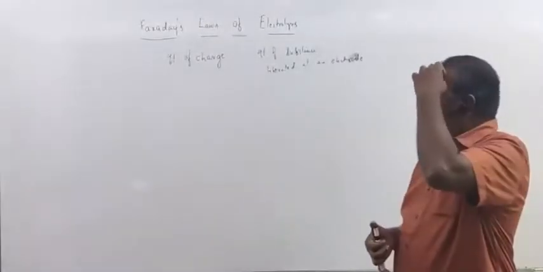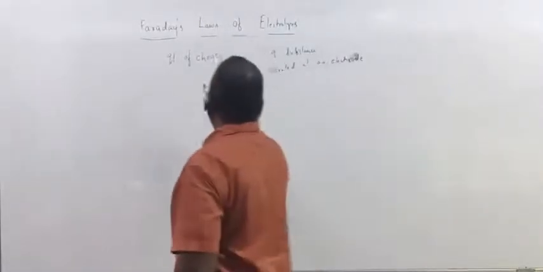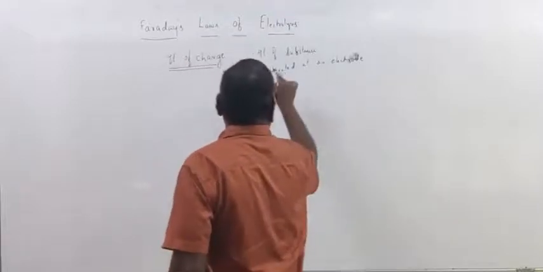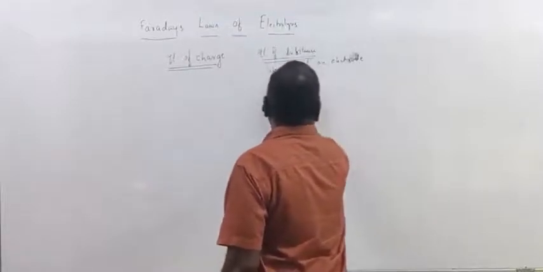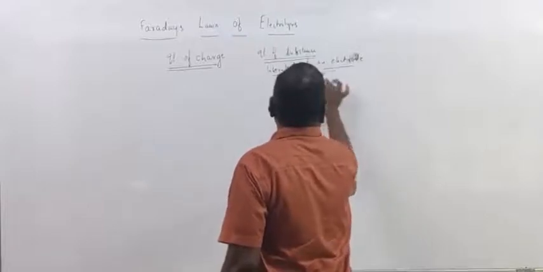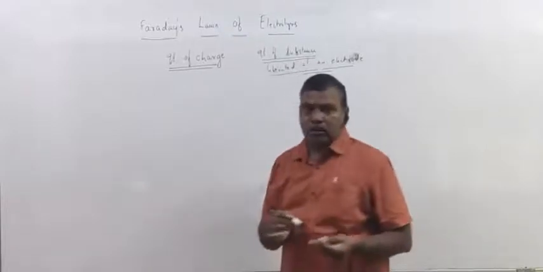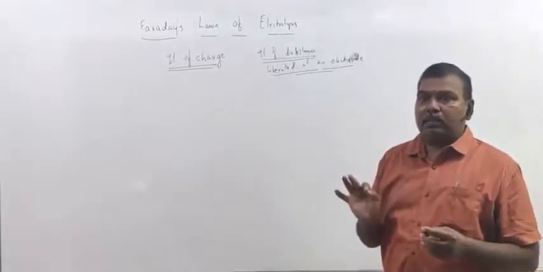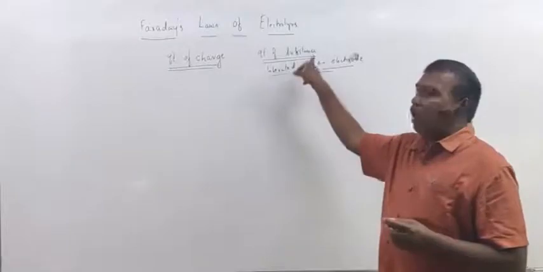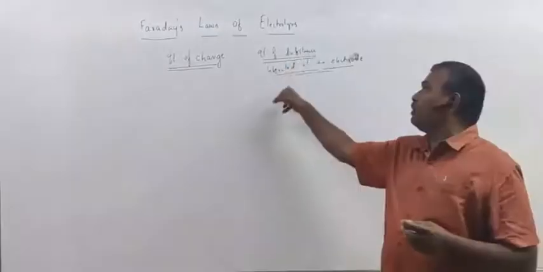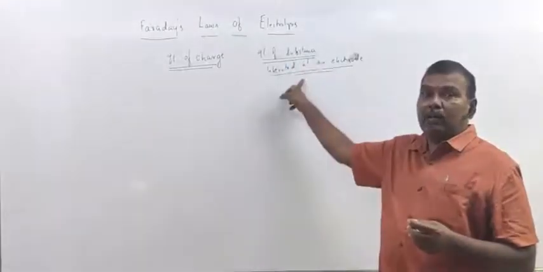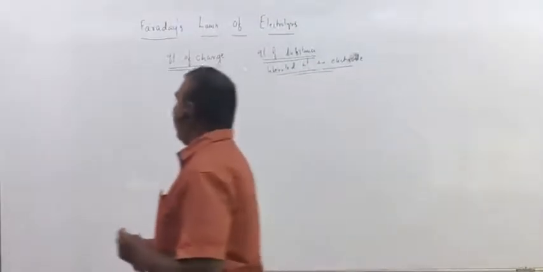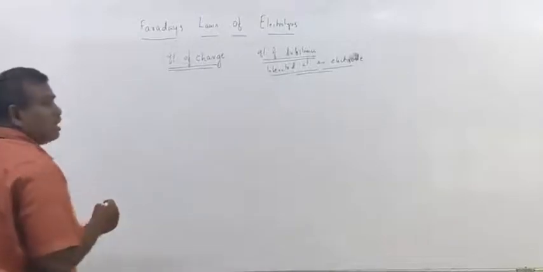So he described the relationship between the quantity of charge passed through the electrolyte and mass of the substance deposited or liberated at an electrode in the form of two laws. They are called first law and second law.